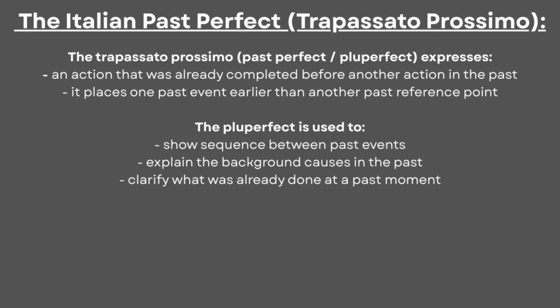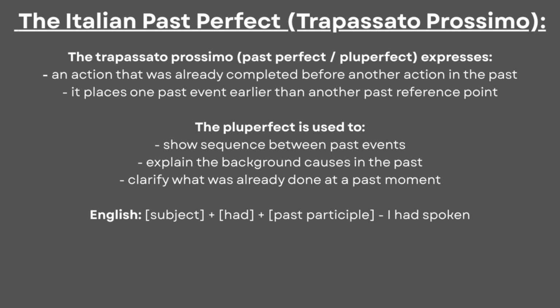The past perfect in Italian explains an action that was already completed before another past action, so it places one past event before another past reference point. In Italian, it's known as trapassato prossimo, meaning past perfect, and it's used to show a sequence between past events, explain background causes in the past, and indicate what was already done at a past moment.